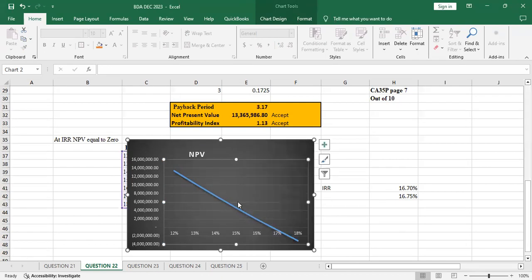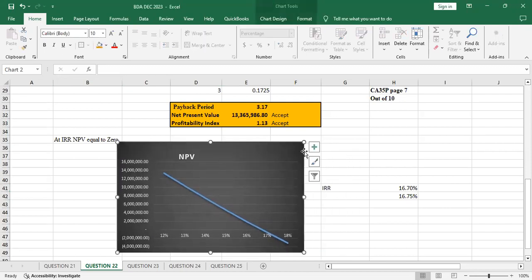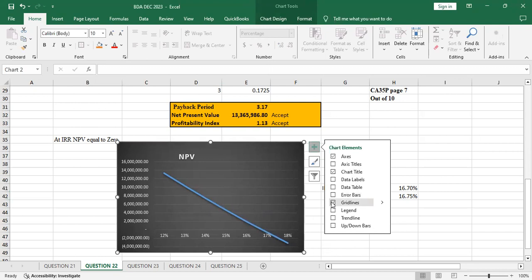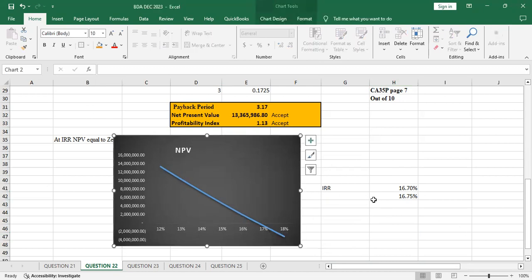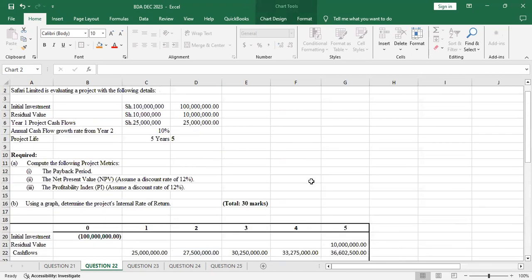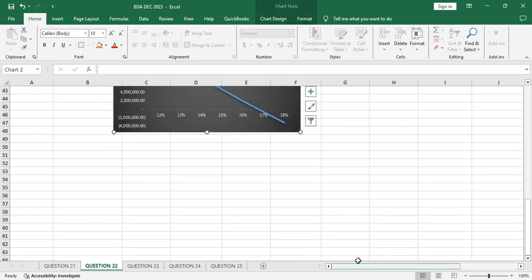So let me do this and see. But our graph is perfect. I don't see any problem. Maybe let me see if I remove the grid line, you can see now the line where it is crossing, the only one line. And that's how you could have earned your 30 marks with a very simple concept, isn't it? I think for today we will stop there.